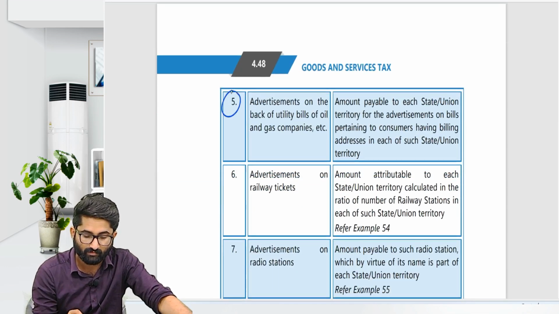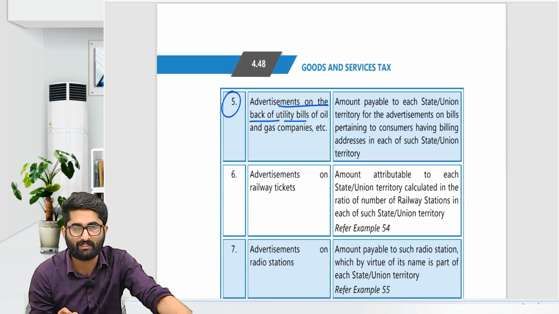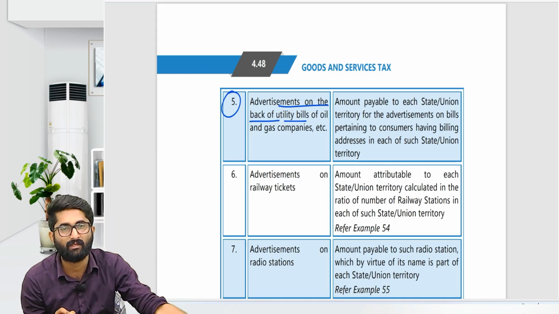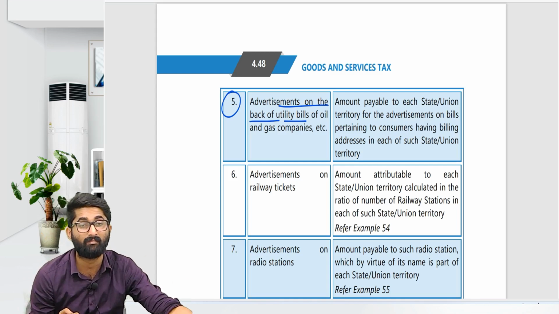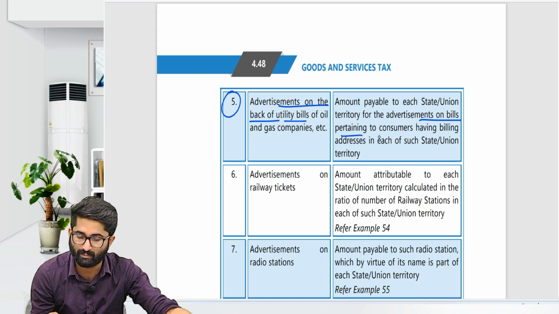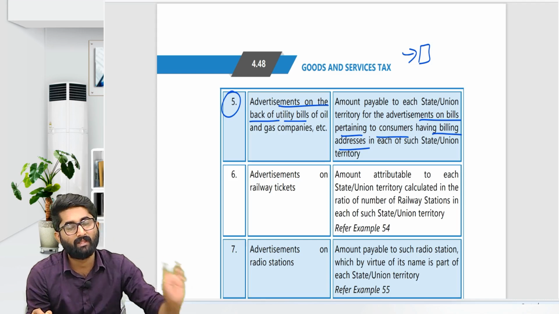Next, the fifth one: advertisement on the back of utility bills such as oil bill, gas bill or electricity bill. In that case, it is the number of meters or number of bills disseminated, for bills pertaining to customers having a billing address. See, if you have an address, only then the bill will come. Without giving an address, will they provide you the meter?